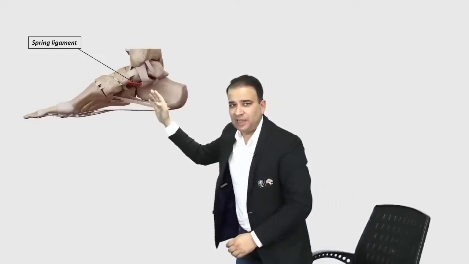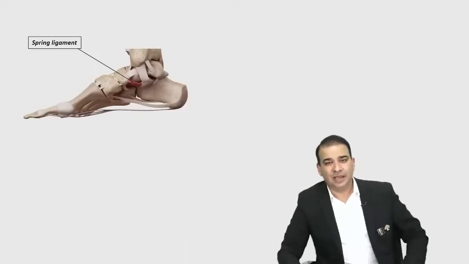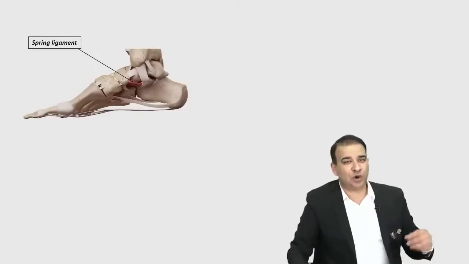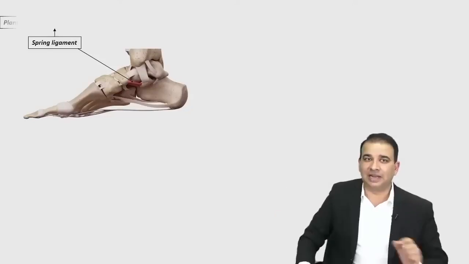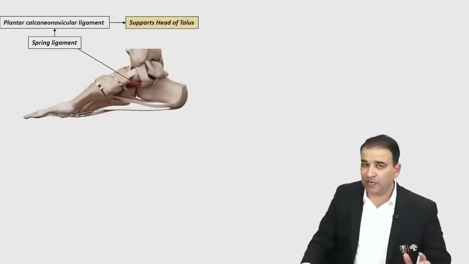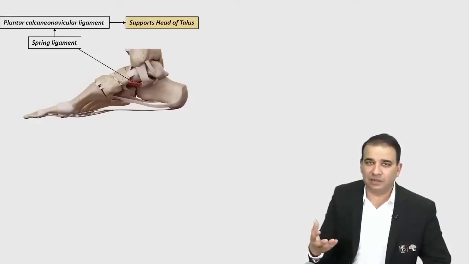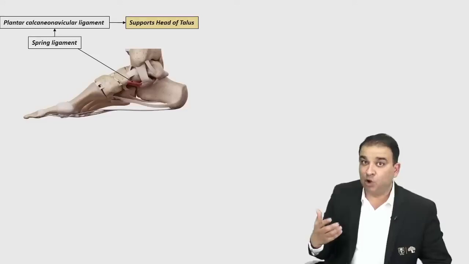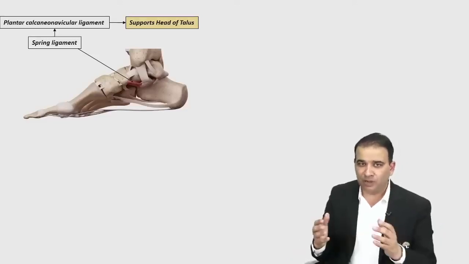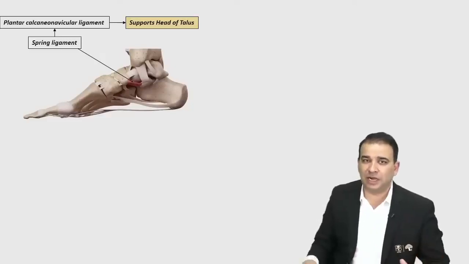So it comes from the calcaneum and goes to the navicular tuberosity, the navicular bone, and that is called the spring ligament. It is present on the plantar surface, so we also call it the plantar calcaneonavicular ligament. That ligament is a major support for the head of the talus, the main ligament of the medial longitudinal arch. If this ligament is broken, the head of the talus will come down and that will become flat foot. So it's the main ligament supporting the head of the talus. A question has also been asked on this.